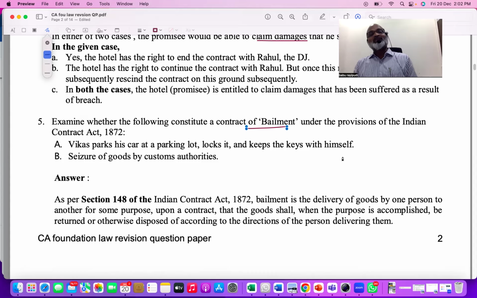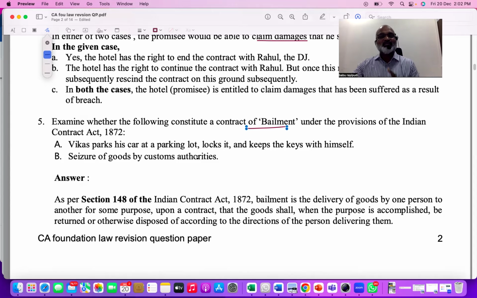So bailment happens when one person has voluntarily transferred goods to another person for a specific purpose or specific custody. The person to whom the goods are given is called the bailee. The person who is giving the goods is called the bailor. So once the purpose for which the goods are given is accomplished, the bailee is supposed to return the goods as they are, right? Understood? That is the bailment concept.